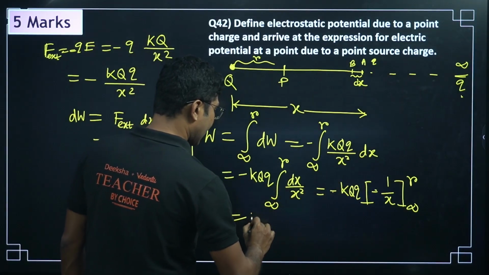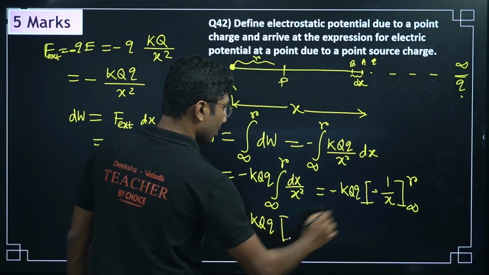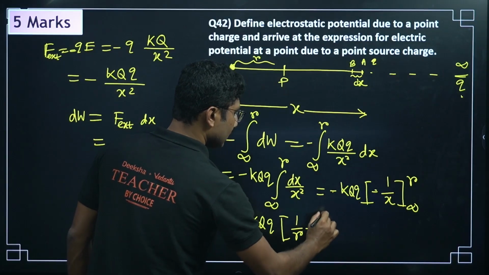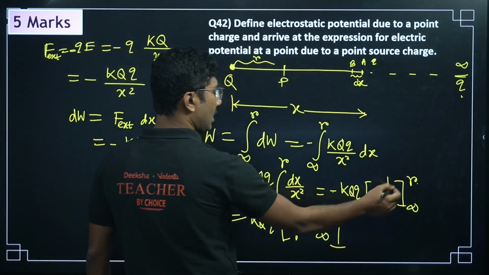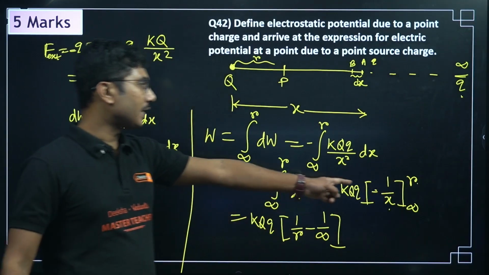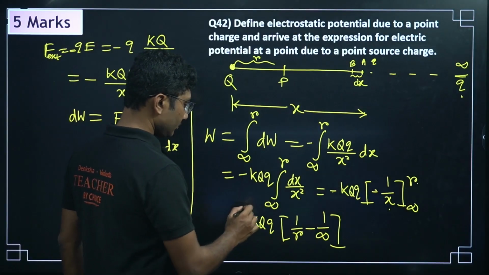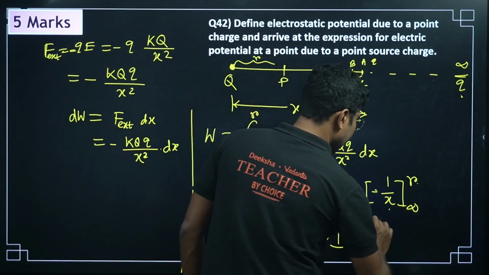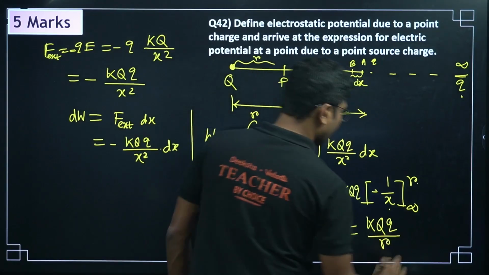This minus and this minus will cancel. So k capital Q into first the upper limit, 1 upon r, minus the lower limit. Instead of x we will first put the upper limit, next we will put the lower limit. The negative sign we have already taken common, so it is no longer here. Now 1 by infinity is basically 0, so we can write this as kq by r. Now this is the total work done.